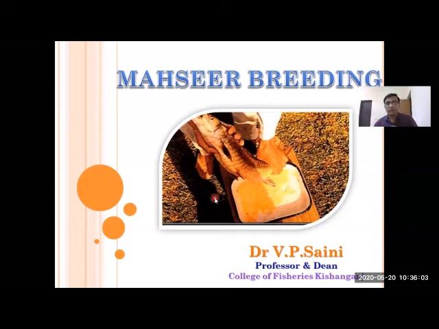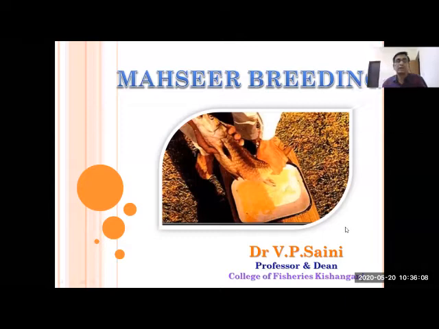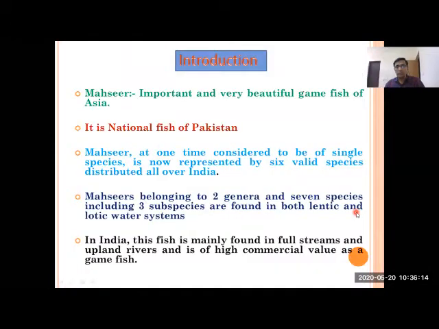Okay, good morning, friends. Today we will discuss the induced breeding of Mahseer. As you know, we have two types of fishes on the basis of water temperature. One is cold water, and the other is tropical and temperate zone. According to that, we have two types of fishes, and from cold water fisheries,